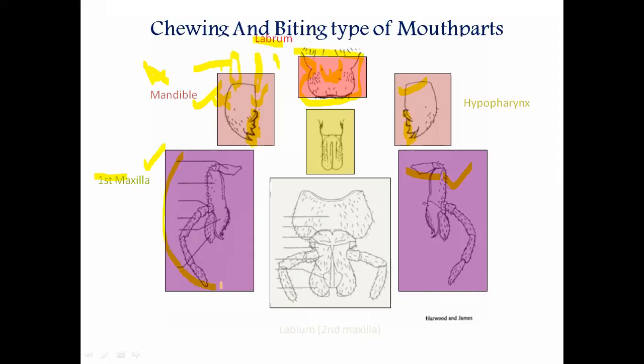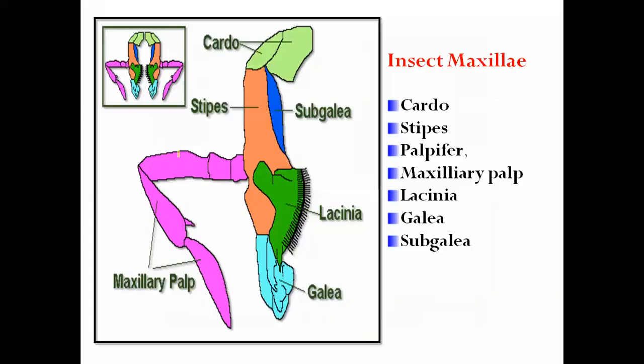आता आपण मॅक्झिली बद्दलच आपण डिस्कस करूया. We have to discuss only the maxilla. This is the part of insect maxilla. Why I said that: it is made up of various parts, which are composed of various sclerites.